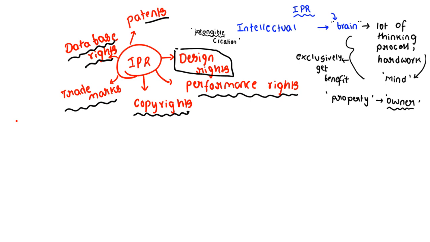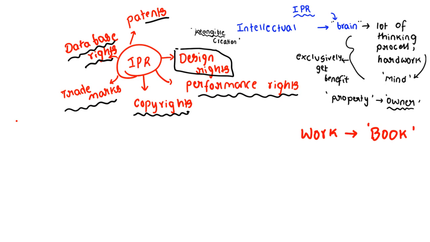So it does not allow other persons to use his intellect without his permission. For example, if I have done some literature work and I have produced one book, and anyone wants to use the content from that book, I am the real owner, I should get something, right?